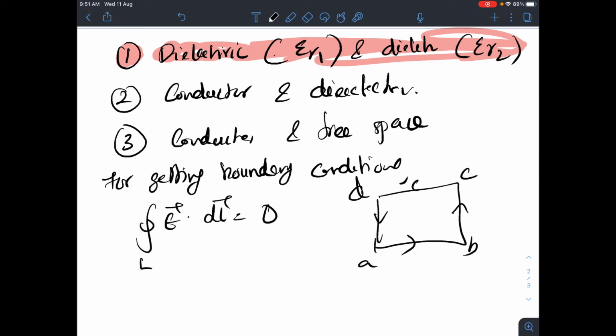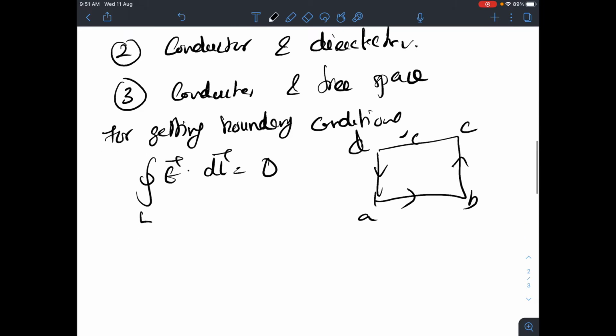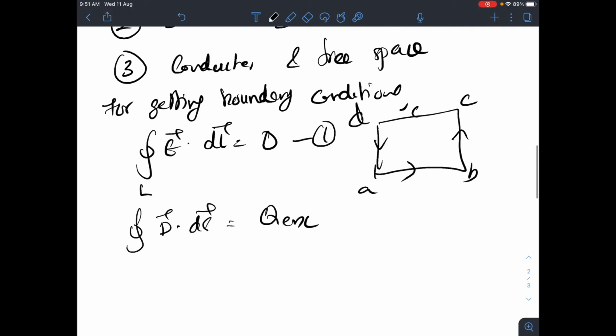So that you all have already known. That is one Maxwell equation that I will be using in boundary condition. Another one is our Gauss's law: integral D dot dS is the charge enclosed, right? So this is Gauss's law.